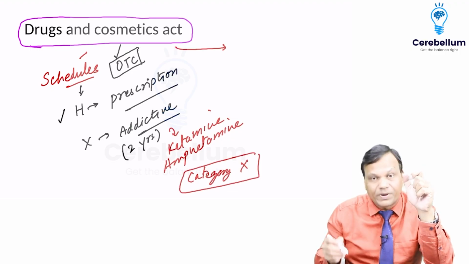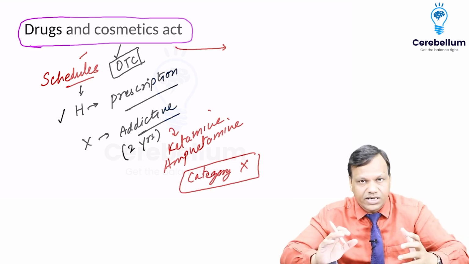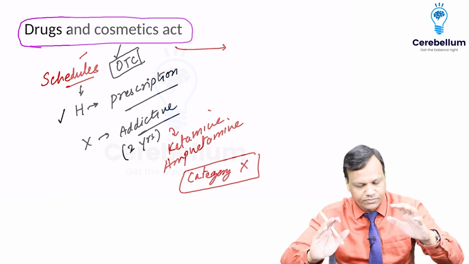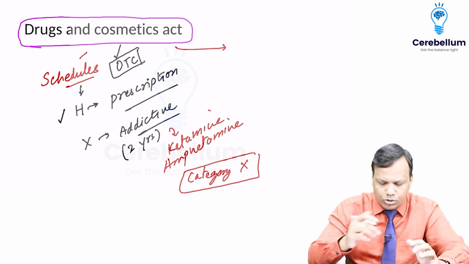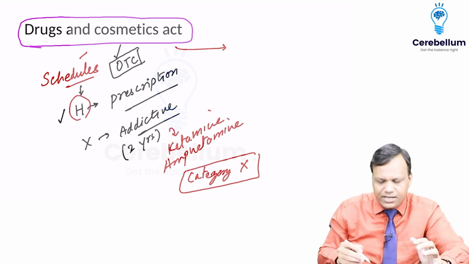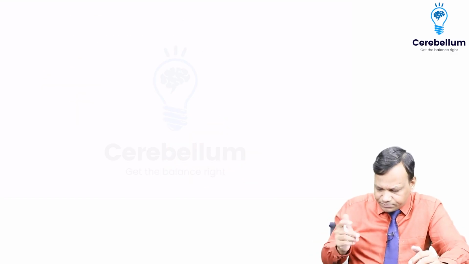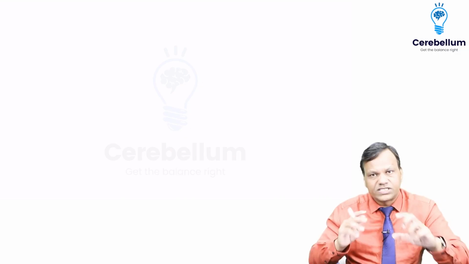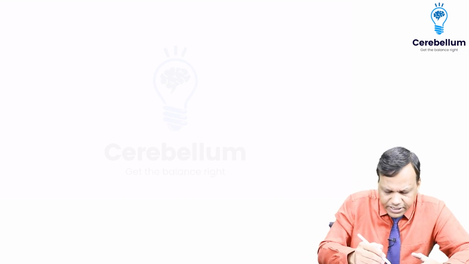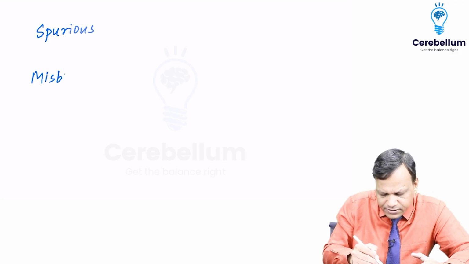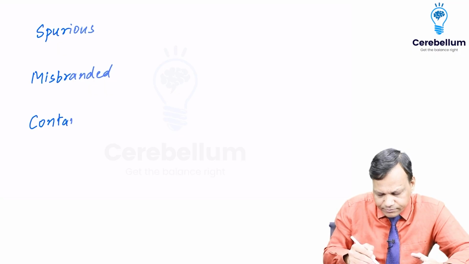And again revise, Schedule X and Category X are not the same thing. Category X is according to pregnancy safety. Category X are teratogenic drugs like thalidomide. Okay, so thalidomide is not Schedule X, it is Category X. Okay, so that is about schedules. You should know Schedule H is prescription only drug and Schedule X is for addictive drugs. Okay, then second thing, there are some drugs which are named in this law, like 3 terms you need to know. One is spurious drugs, second is misbranded drugs, and third is contaminated drugs.